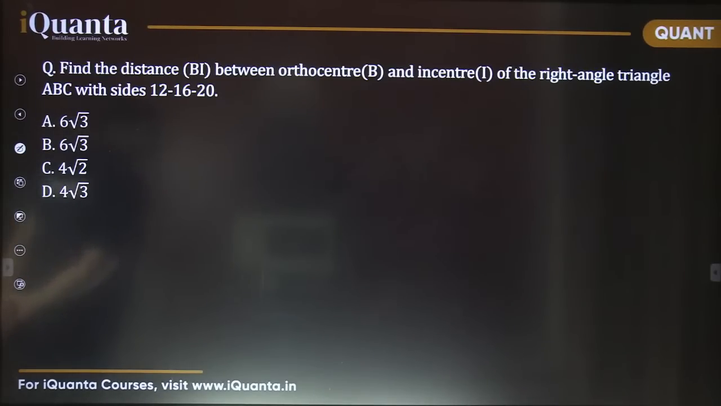Find the distance BI between orthocenter B and incenter I of the right triangle ABC with sides 12, 16, 20. I hope all of you are familiar with the term orthocenter.